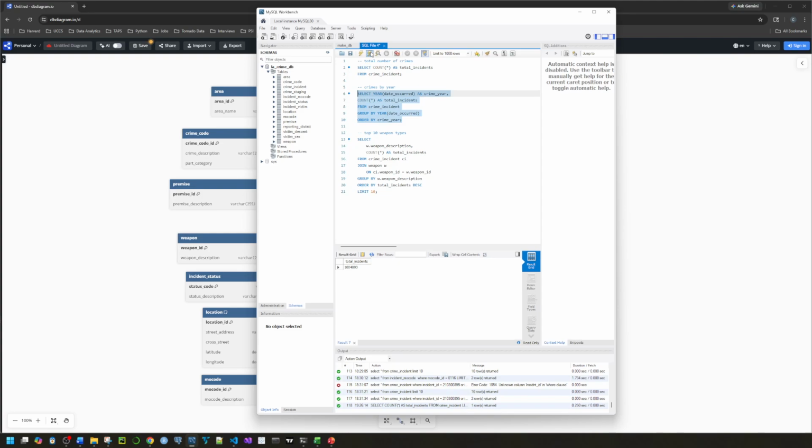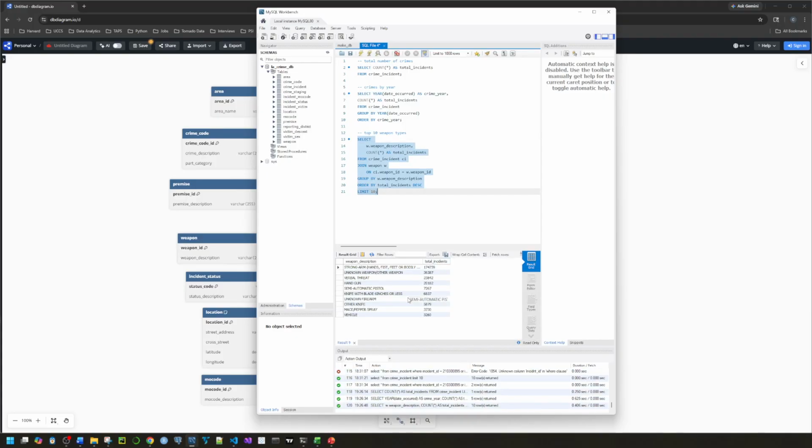And then from there, the queries can be more specific to aggregate the data however you want or filter it down. This second query is grouping by year that the crime occurred. So roughly the same. 2024 had noticeably fewer crimes than the preceding years. This last query is grouping by weapon type. And the top two are using fists or hands or unknown.